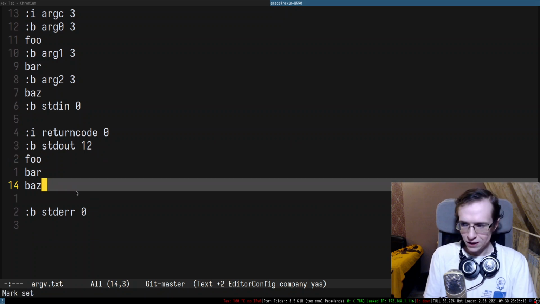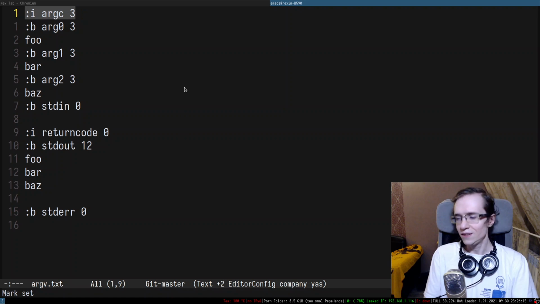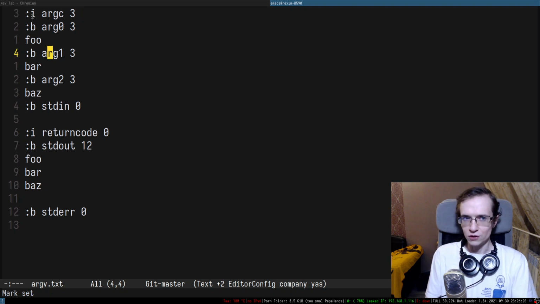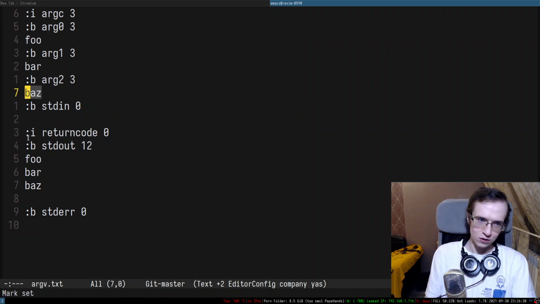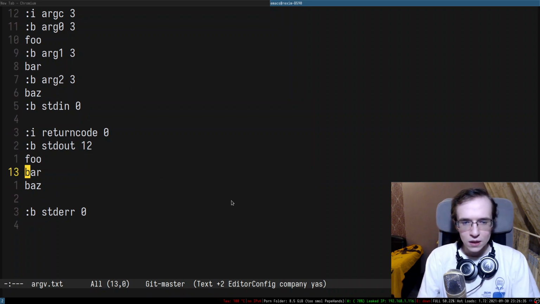I do plan to document it in the future. So it's basically a sequence of fields, and there are only two types of fields. There is an integer field that stores an integer, and there's a blob field which stores arbitrary byte data. So it's actually a pretty straightforward format.